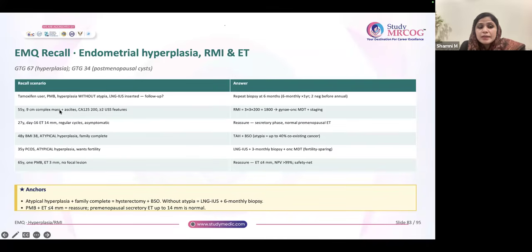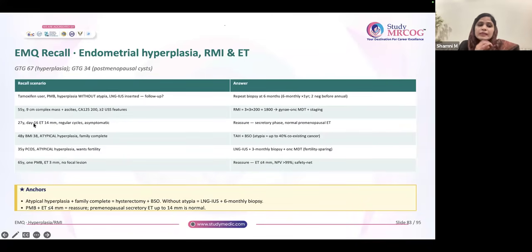55-year-old, 9 centimeter complex mass, ascites is there, CA 125 200, more than or equal to 2 ultrasound features are there. So they have asked for RMI calculation. They have written, and what is the management? That is the question. So RMI you have to calculate from the scenario. So ultrasound scoring 2 or more features, no? So 3 is the score, plus postmenopausal 3 is the M, and CA 125 is 200. So total it is making 1800. So this is very high. It requires oncology MDT plus staging.